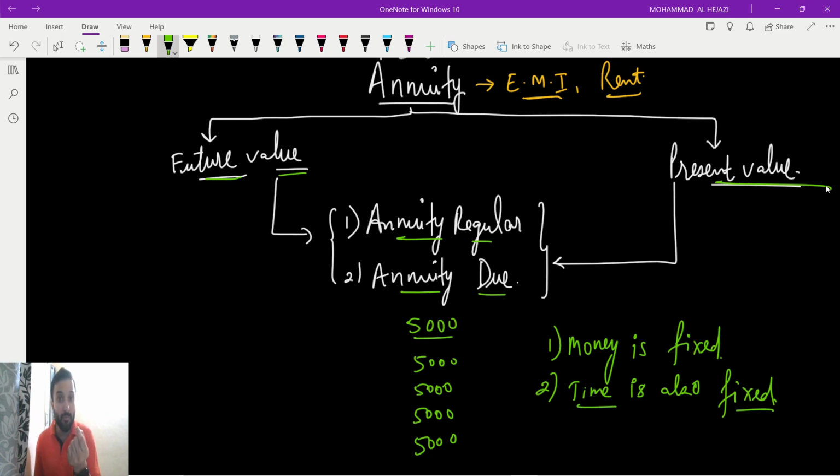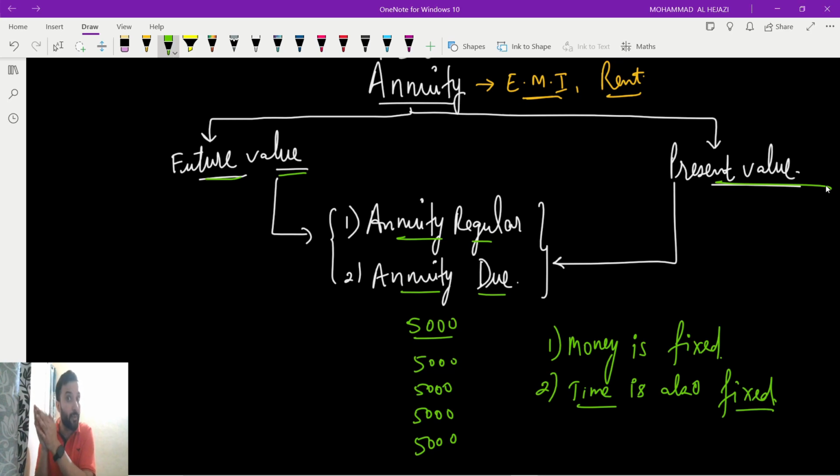In future value, you know the present value, like how much you are depositing or investing or saving. After a certain period of time at some rate of interest, how much are you going to get after 2 years, 3 years or 5 years. If you are depositing, after 5 years how much you will get, or if you are investing some money for 5 years at the rate of 10%, how much you will get.